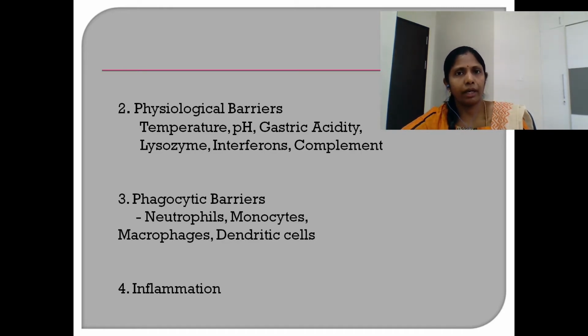Similarly, each species has its own body temperature, which itself is a barrier to infectious agents. Similarly, the high level of acidity found in the stomach kills most of the pathogens that gain entry through the fluids or food intake.